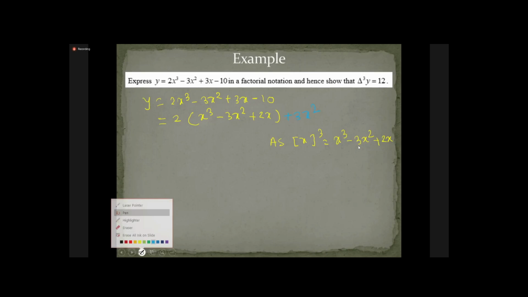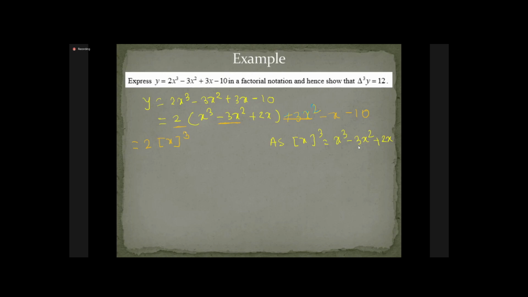I hope you got what I'm saying. So the first term, this 2, now I can write it as a third factorial of x, plus 3x square minus x minus 10 as it is. So only this first bracket is written as a third factorial of x.